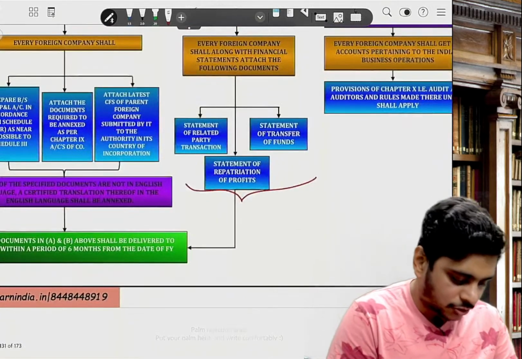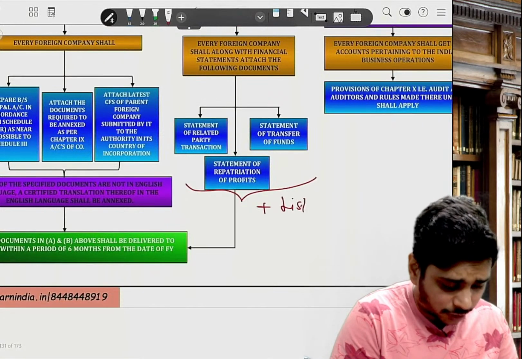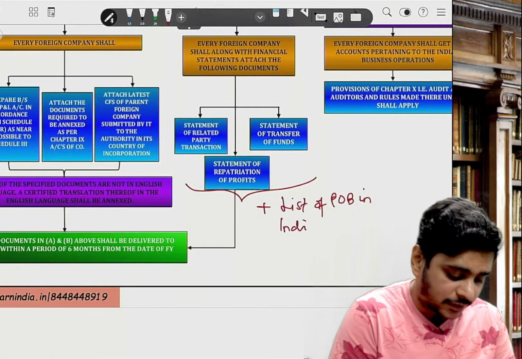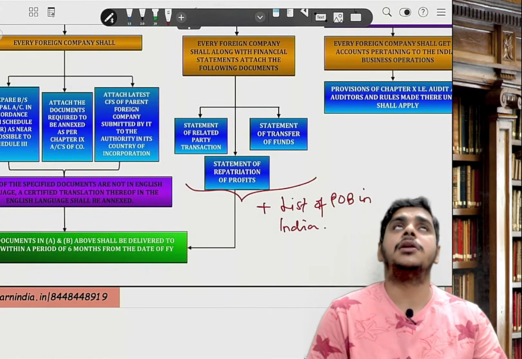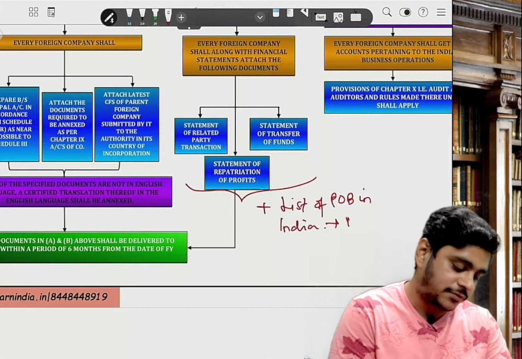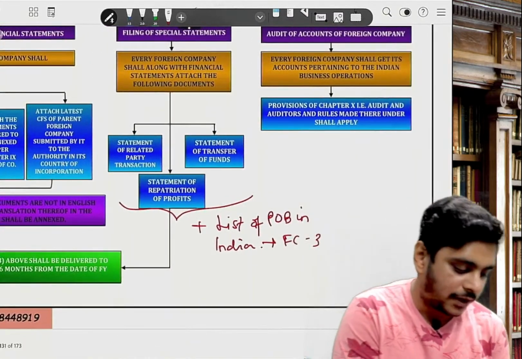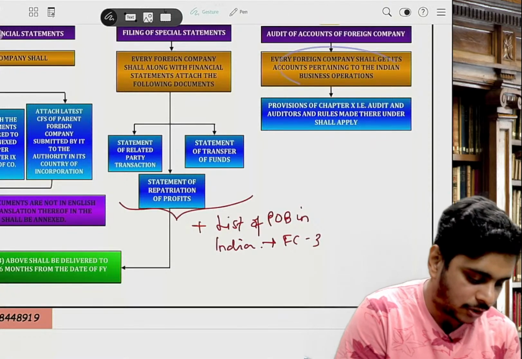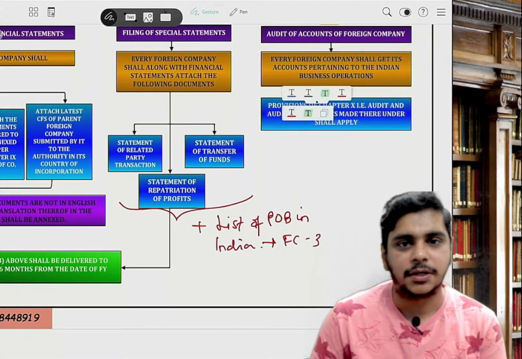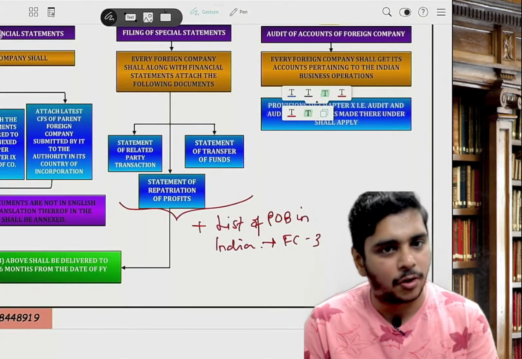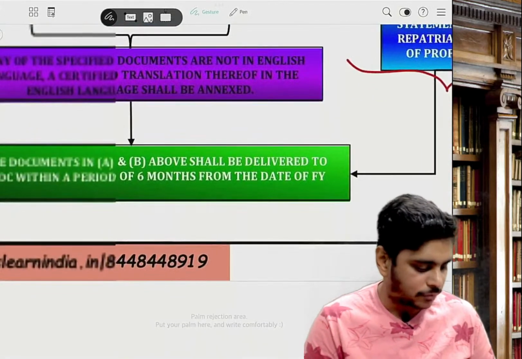Then here also they have to give a list of place of business in India, in form number FC3. So all the above FS should be audited by the auditors, that is basically an individual, a firm or an LLP.